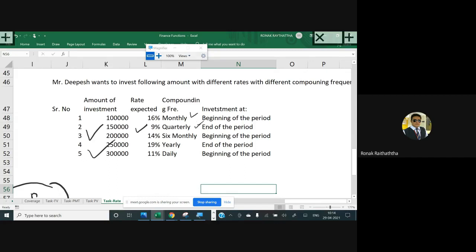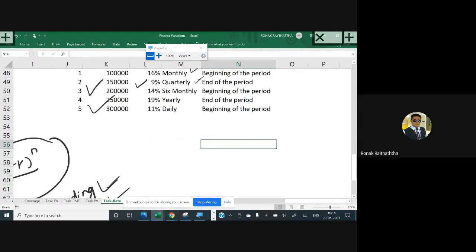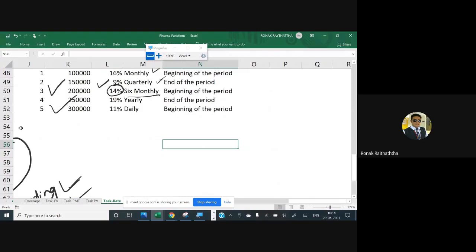You people are aware of the compounding frequency, right? So say for example, here we have got 14% six monthly. So try to understand the compounding frequency again, fundamentally. I am putting too much emphasis on the time value of money because I know its great importance. I know how important it would be for you in the upcoming few subjects of yours, which would be quite advanced level in nature.